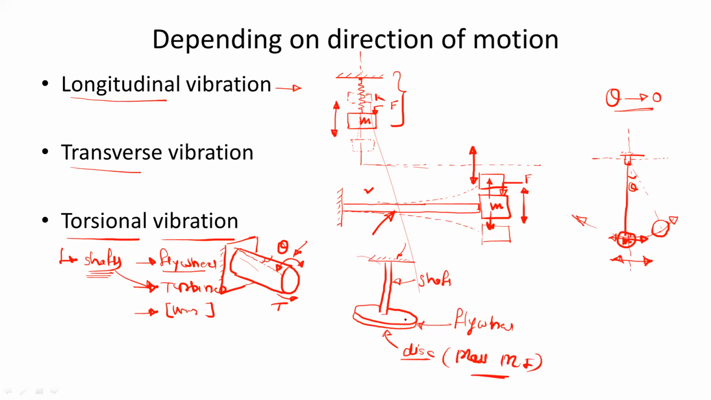So if we rotate this disc by applying some torque, then this shaft will undergo torsion. And if you release that torque from the disc, then the disc will vibrate about the equilibrium axis. So this is called torsional vibration.